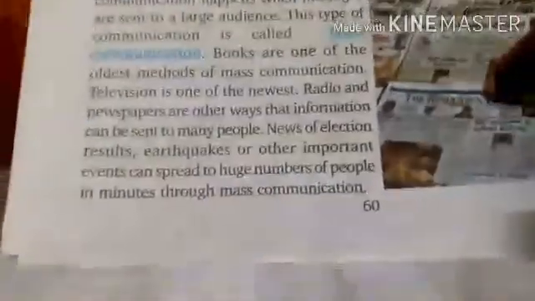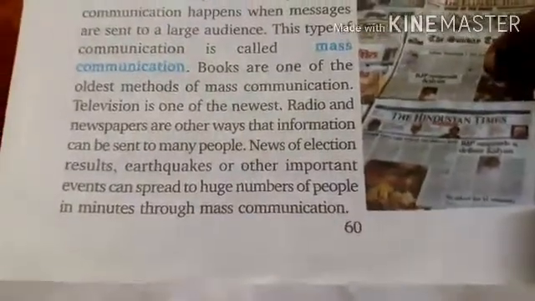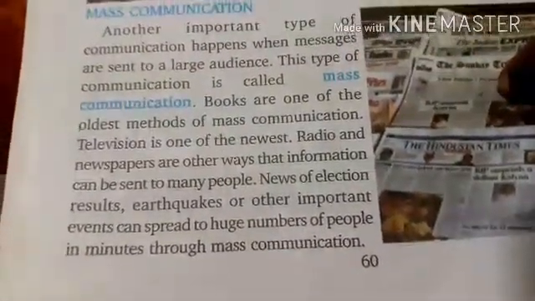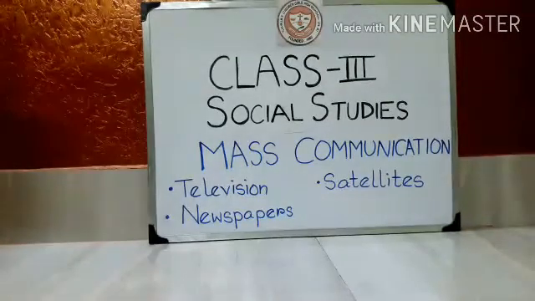What is this picture, children? This is the picture of newspapers. Now mass communication means what?